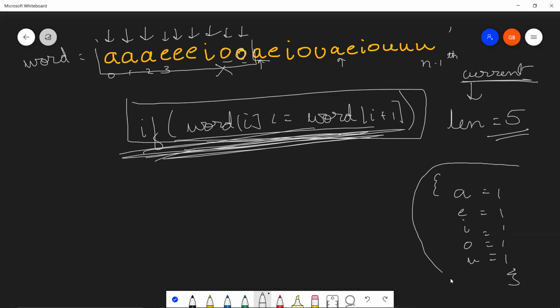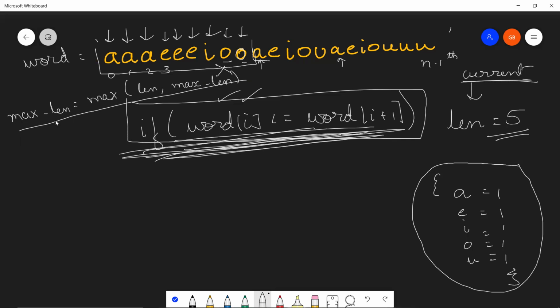So since we have broken out of if, we have an else for this area where we are checking whether each and every value in our map is non-zero, number one, right? Now, if this is true, this means that we have maintained the order property, and we have also maintained the fact that each and every vowel has been encountered in this substring. And the length of this substring is 5. So a simple max function will enable us to store our max length. So let me keep an integer max_length, and it will contain the value of max of length comma max_length. Right, I think this much is clear.